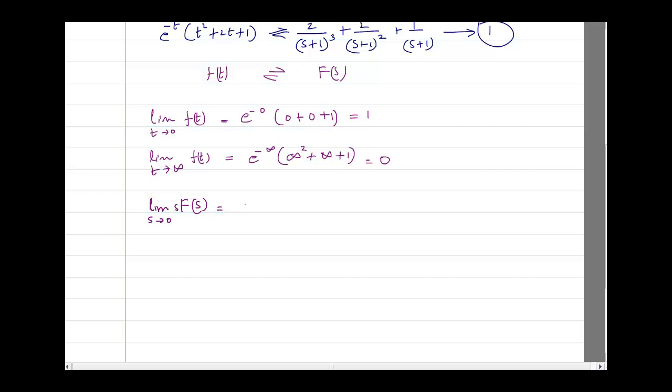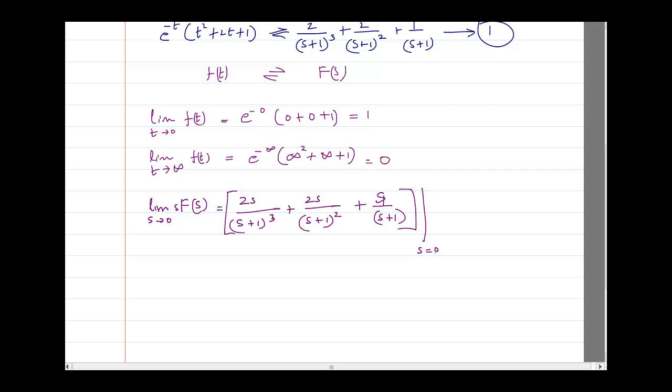So s into F of s is 2s divided by s plus 1 the whole cube, plus 2s divided by s plus 1 the whole square, plus 1 divided by s into s plus 1. Now I have to evaluate at s is equal to 0.